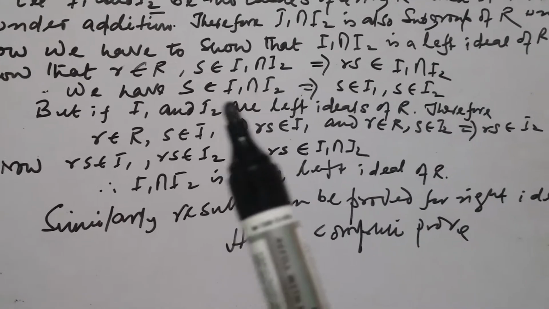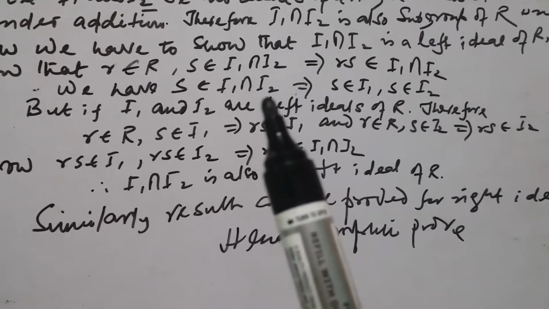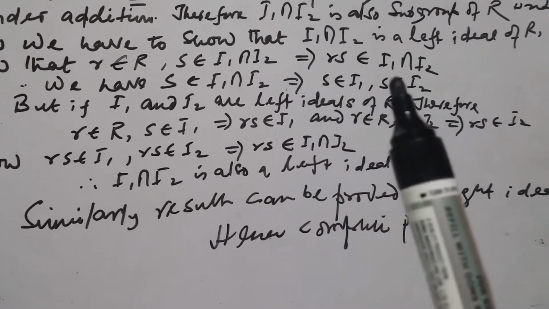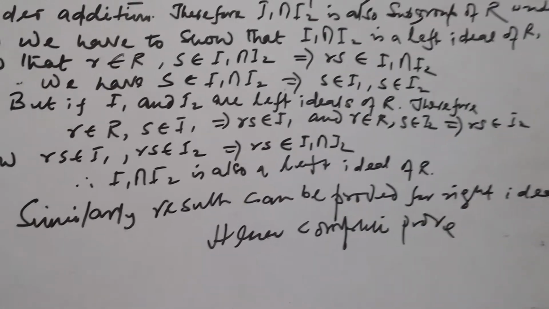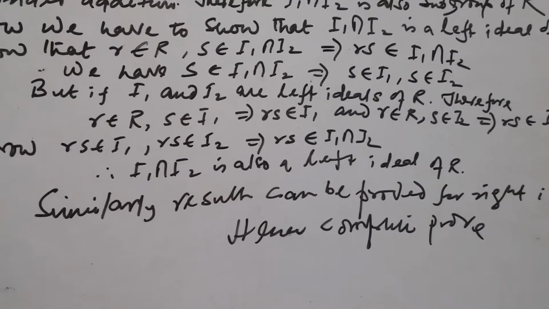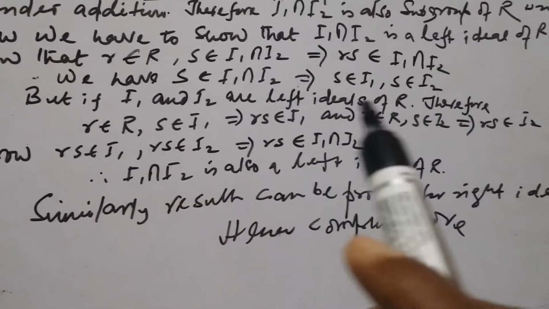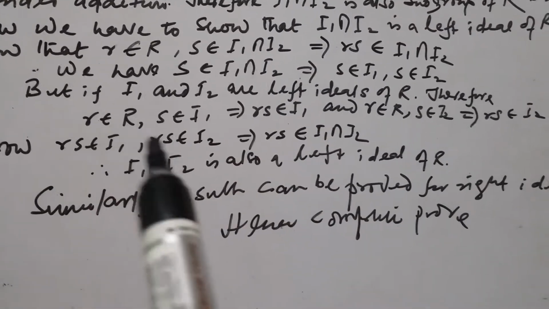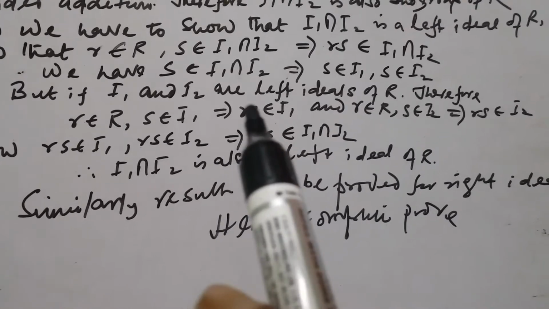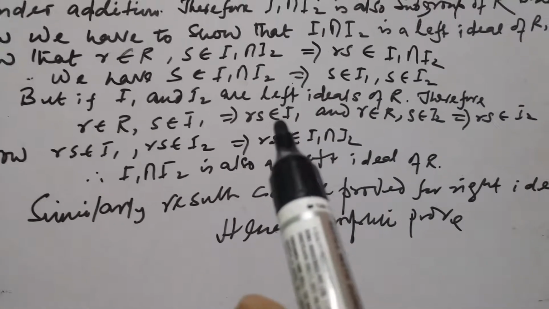But we have s belongs to this, so s belongs to I1 and s belongs to I2. This is the condition of the set. But if I1 is a left ideal, then r belongs to R, s belongs to I1, then rs belongs to I1. This is the second condition of an ideal.